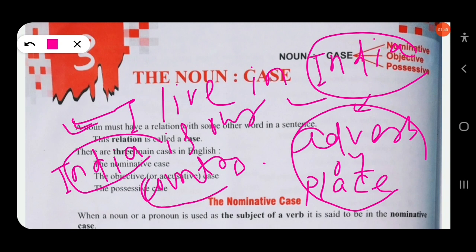Is our country. So country is also a noun, a common noun. What is the grammatical status of country? Here you find that it is a complement. It tells about India. India is a country. So country and India are not different; we are talking about the same country, India. So here country is a complement. Clear? Here we will read more about how a noun functions in a sentence.